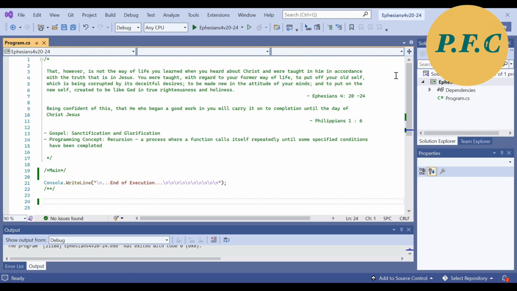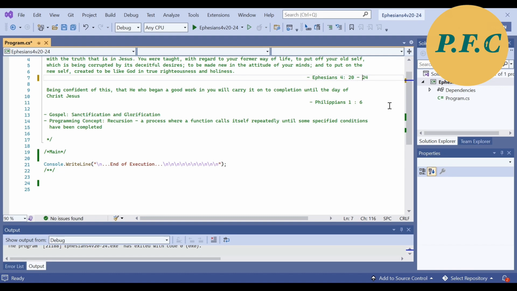Ephesians chapter 4 verse 20 to 24 reads, "That, however, is not the way of life you learned when you heard about Christ and were taught in Him in accordance with the truth that is in Jesus. You were taught with regards to your former way of life to put off your old self, which is being corrupted by its deceitful desires, to be made new in the attitude of your minds, and to put on the new self created to be like God in true righteousness and holiness."